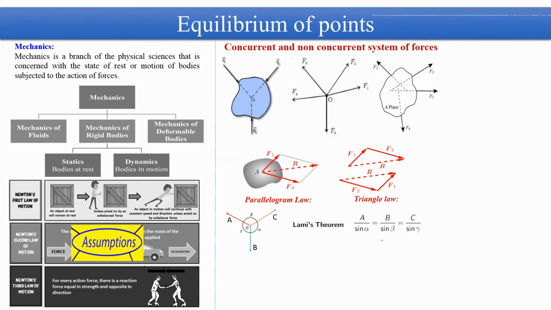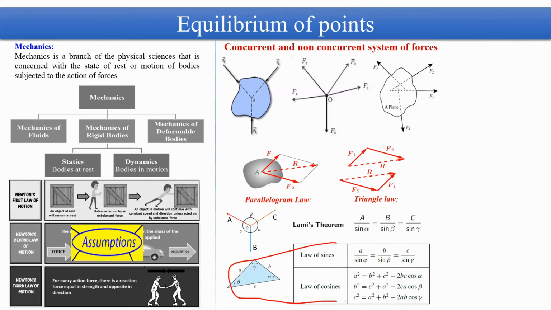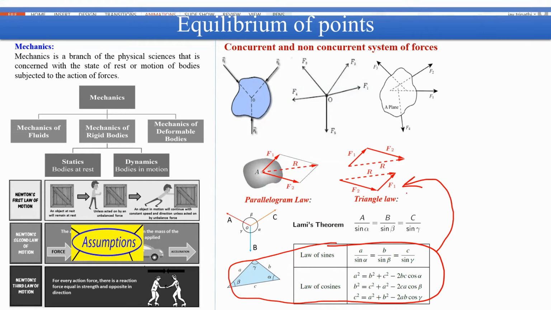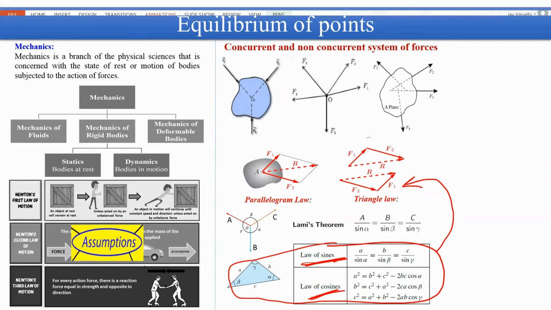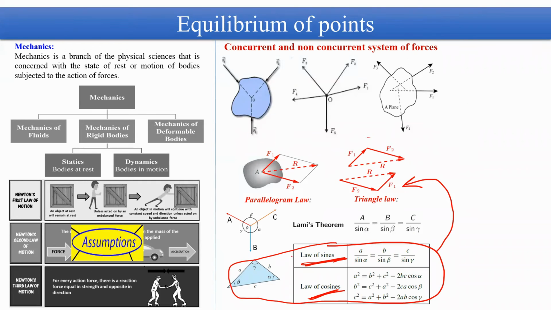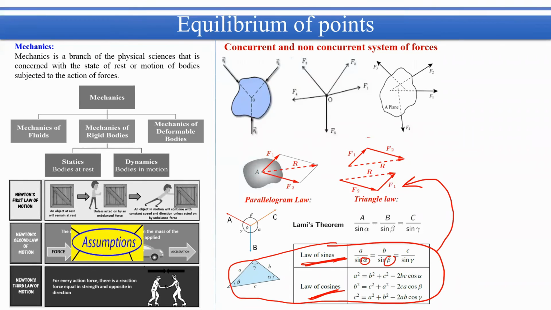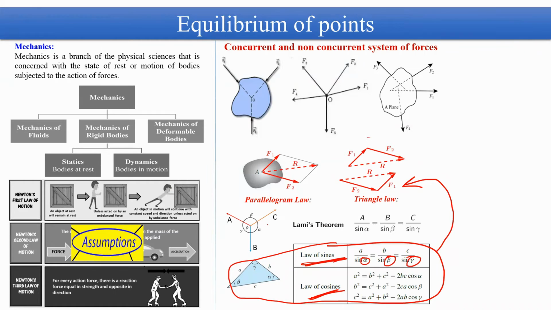Okay, good. Then comes this formula, and this formula we apply for the triangle law. If you have drawn the triangle for any force system, then you can apply the law of sines and law of cosines. This law of sines is very similar to Lami's theorem. The difference is that in the law of sines you are taking a triangle and accordingly finding the angles alpha, beta, and gamma, and in Lami's theorem you are applying these forces in this form and assigning the angles.